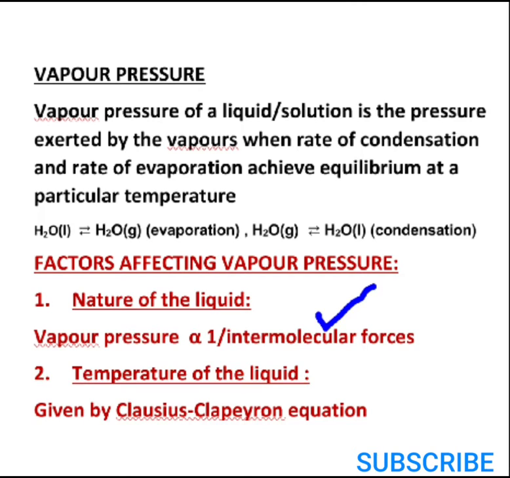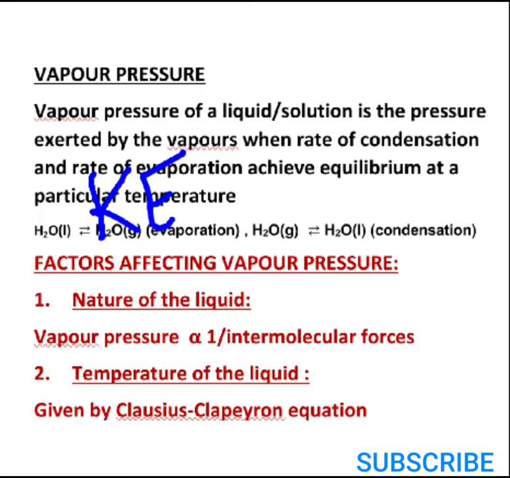The next factor affecting the vapor pressure is the temperature of the liquid. As far as this factor is concerned, you have a direct relationship: vapor pressure of a liquid increases with increase in temperature. How can you understand this? As you increase the temperature, what will happen? More molecules will have larger kinetic energy.